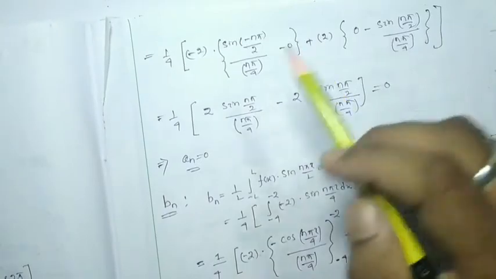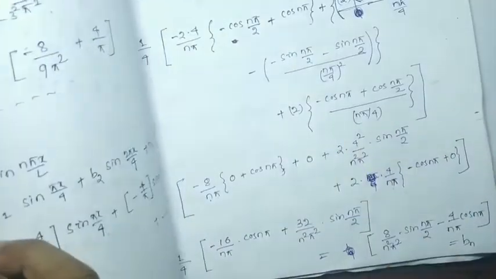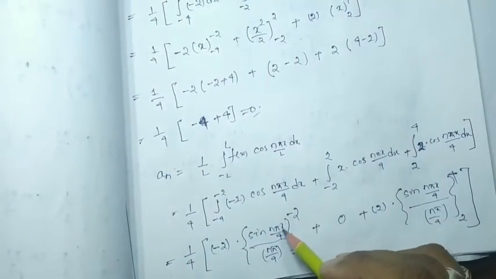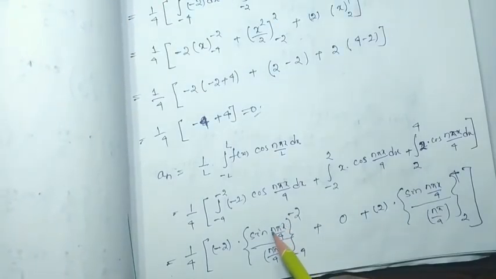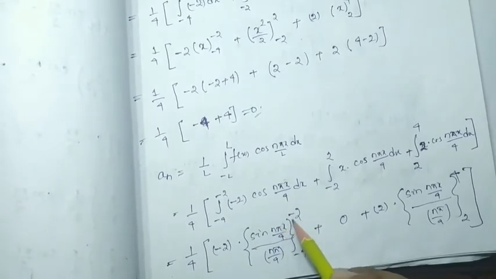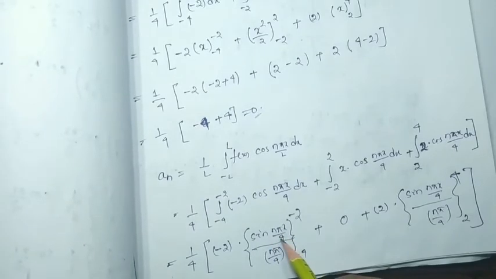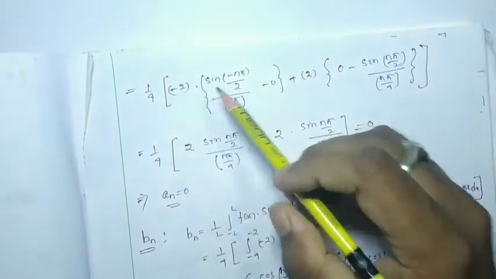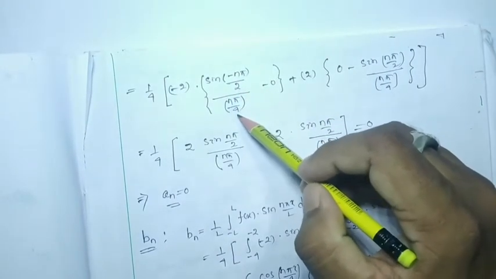so if we have to consider minus 2 first, it will be n pi times minus 2 by 4. It will be sin minus n pi by 4, sin minus n pi by 2, because if I substitute minus 2 over here, then 2 and 4 will get cancelled, it will be minus n pi by 2. So the same thing I have written over here, minus 2 into sin n pi by 2 divided by n pi by 4 minus 0.